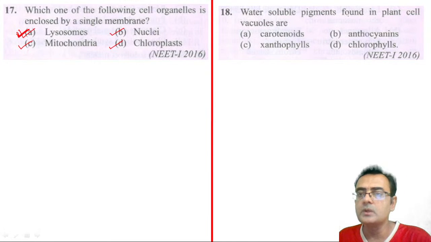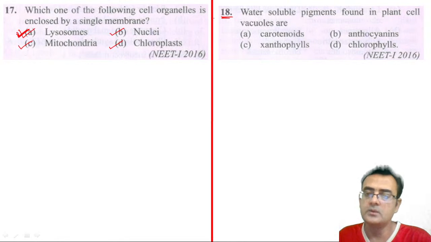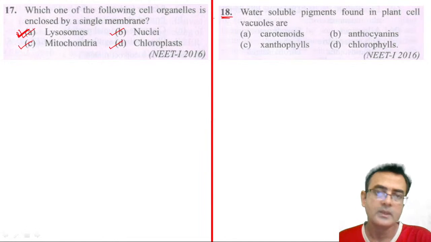Now 18 number question. Water soluble pigments in plant cell vacuole are... This is an important question, and 2-3 times they asked actually, right? If you solve 30-32 years questions, you will find 2-3 times this question has been asked. So can you answer me? 18 number.